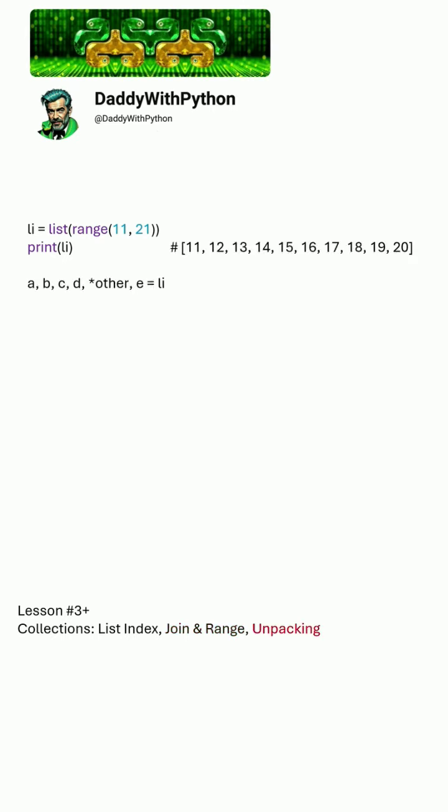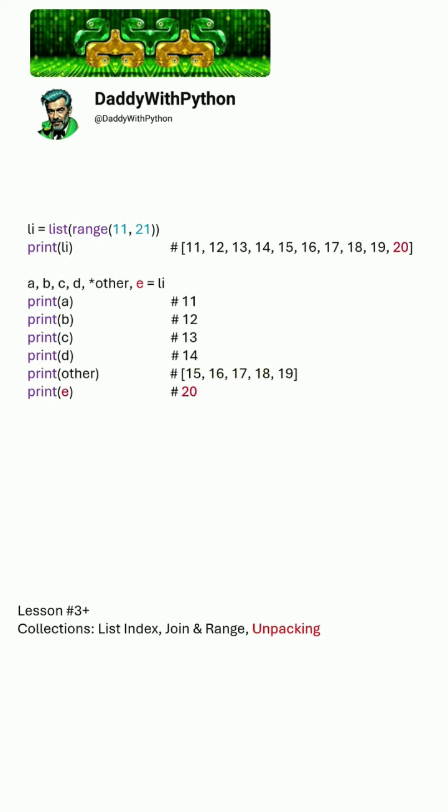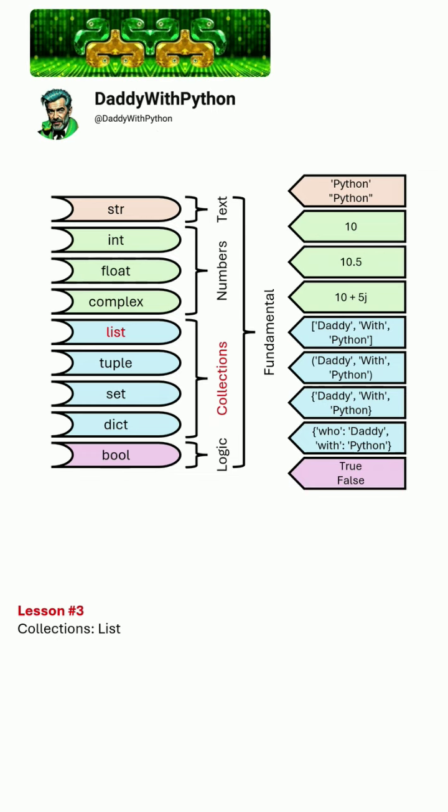Finally, let's take a look at what list unpacking is, on the example of the just created list of values. For this, let's assign this list to the next variables. Now let's print each variable. We get a single value for each single variable and a group of values for the variable with the asterisk sign in front of it. After that, we get the last remaining value in the list. This unpacking doesn't modify the list itself, and if you print the variable pointing to it again, you will see that the list hasn't changed. With this we finish learning about lists, and in the next lesson we will take a look at what tuple, set and dictionary collections are.